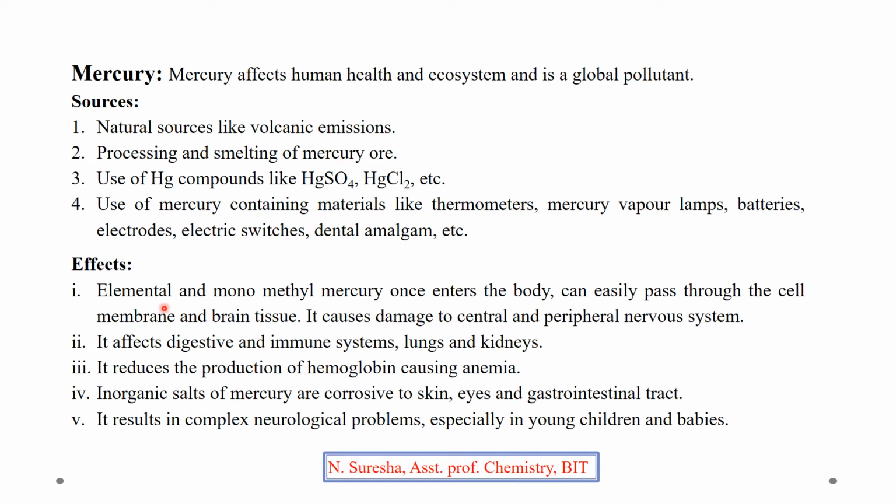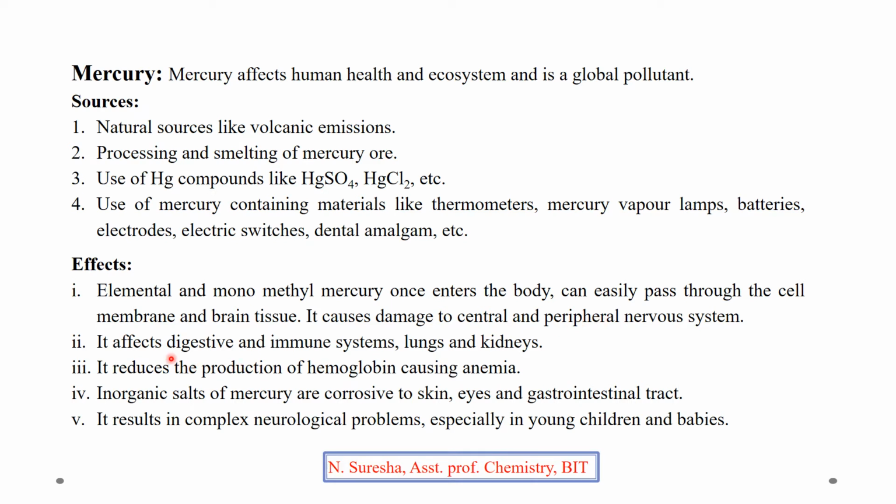Effects. Elemental and monomethyl mercury, once they enter the body, can easily pass through the cell membrane and brain tissue. It causes damage to the central and peripheral nervous system. Once the mercury species enter our body through soil, water or air, they pass through the cell membrane and brain tissue and damage the central nervous system.